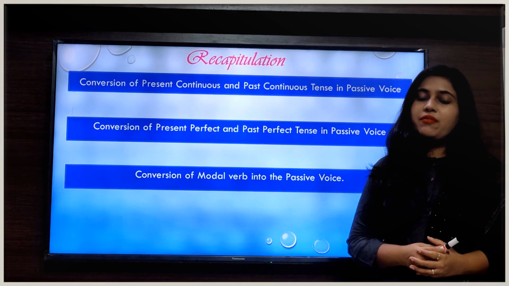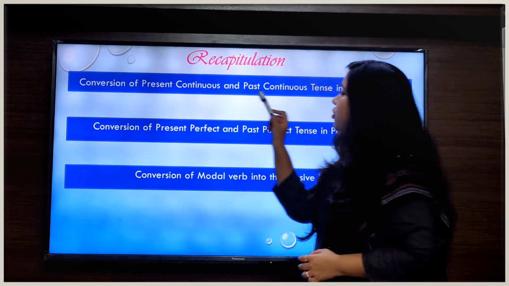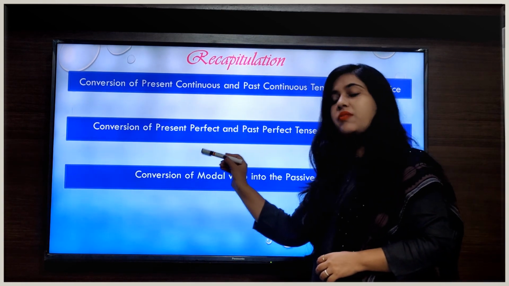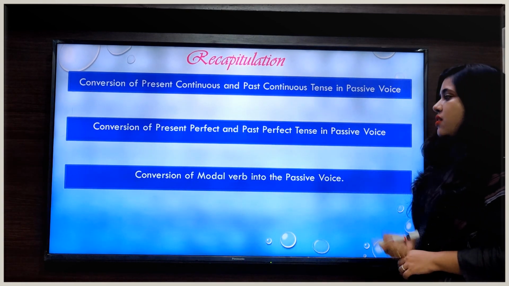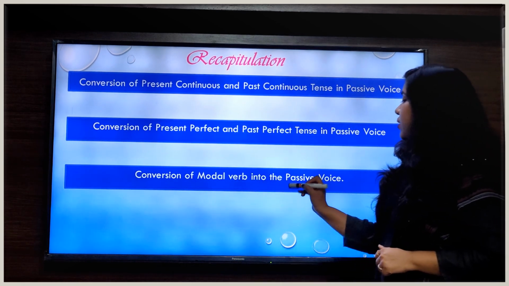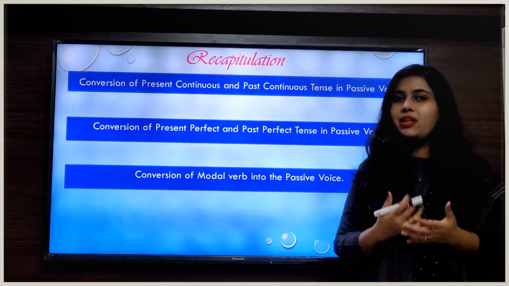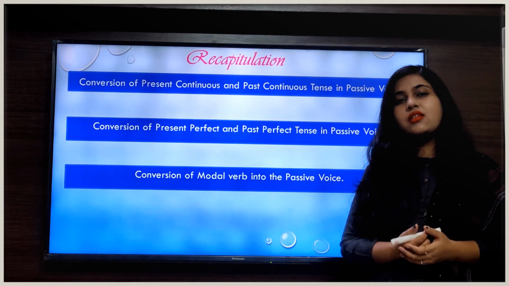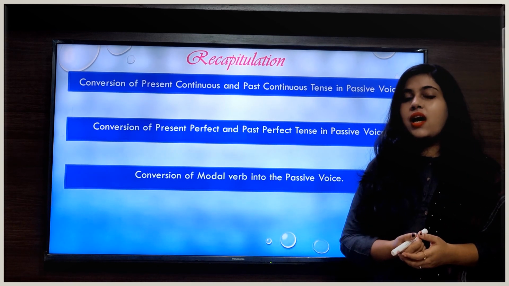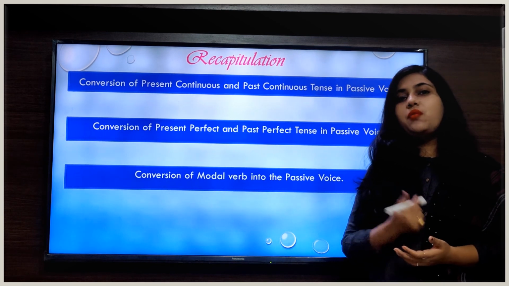So what we have learned in today's session, we have learned conversion of present continuous and past continuous tense in passive voice, conversion of present perfect and past perfect tense in passive voice, and the last one is conversion of modal verb into the passive voice. And now I hope you would have got the better understanding of changing the sentences from active voice to passive voice. In the next session, I will discuss with you how to change the interrogative sentences from active voice to passive voice.